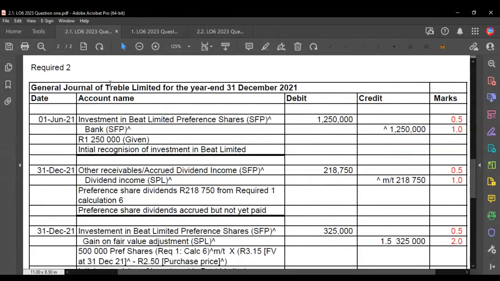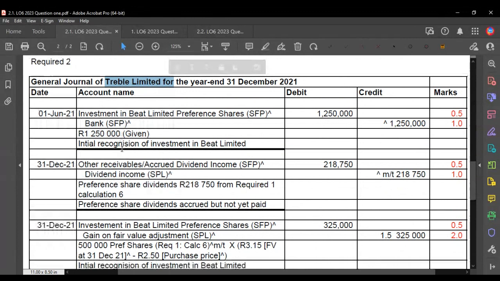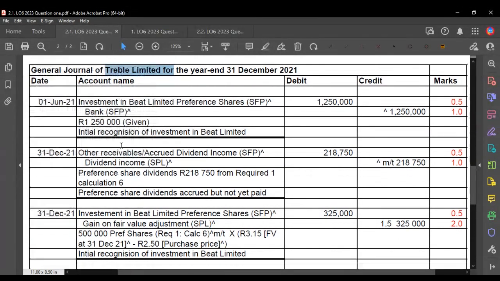Now remember, this is in the books of Treble Limited, not in the books of Beat Limited, not in the financial records of Beat Limited. Okay, it's in the financial records of Treble Limited. So we are saying there, the investment in Beat Limited, we're giving, so you get a half a mark there, and a half mark for the correct amount, which really we should have gotten because it was given to us, right?